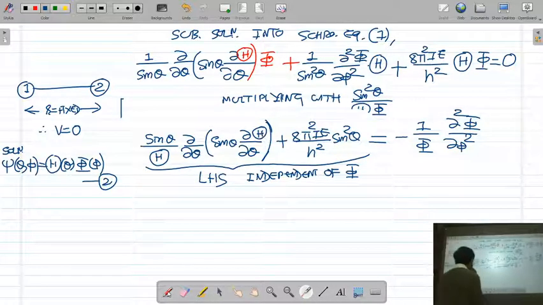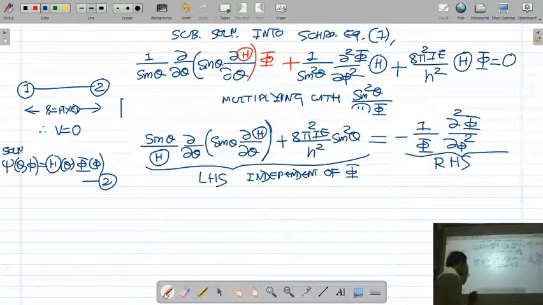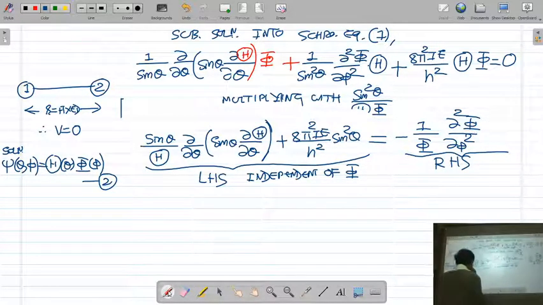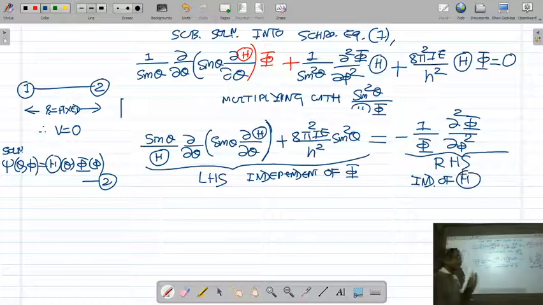If you see the right hand side of this equation, it contains only the phi part. It depends only on phi, so you can say it is independent of theta. So what is the characteristic of this equation? The left hand side depends only on theta, it is independent of phi.